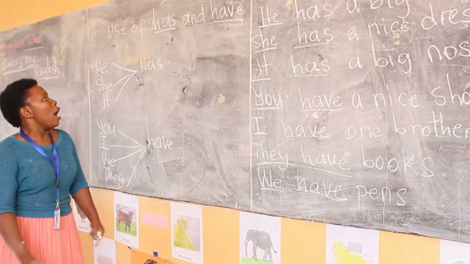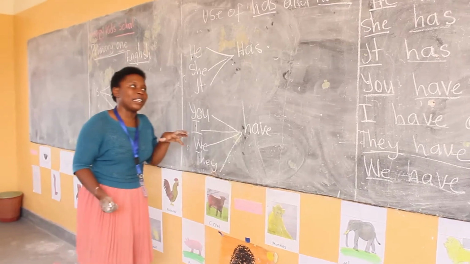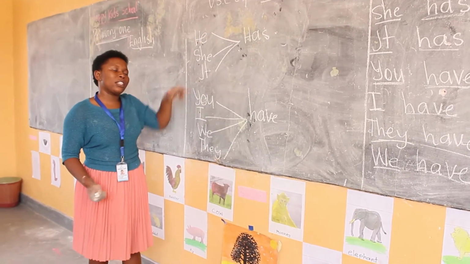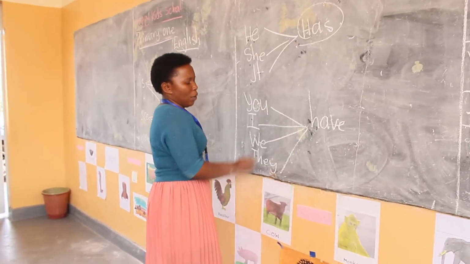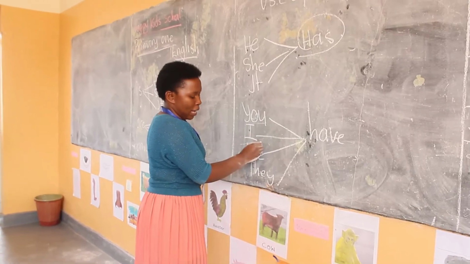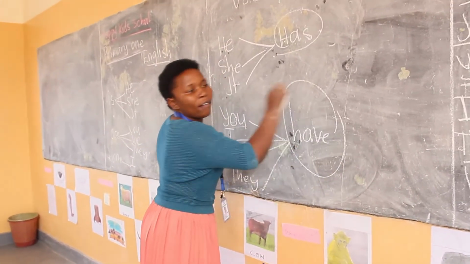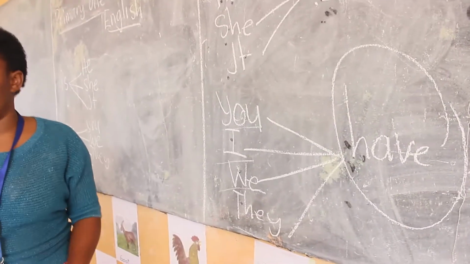Are we together? According to all this, I want you to keep in mind that when we have he, she, and it, we use has. When you have you, I, we, and they, you use have. Are they difficult? No, they are not difficult.